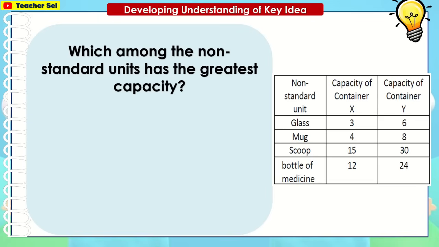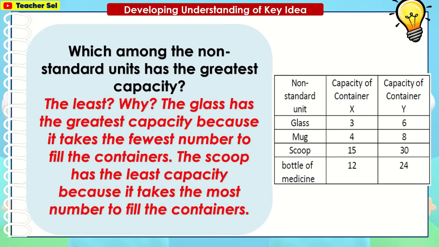Which among the non-standard units has the greatest capacity? The glass has the greatest capacity because it takes the fewest number to fill the containers. The scoop has the least capacity because it takes the most number to fill the containers.